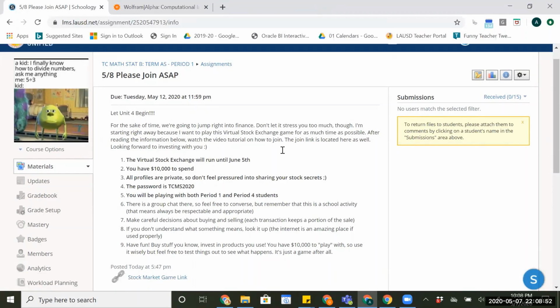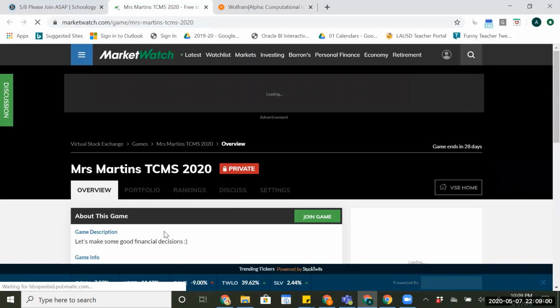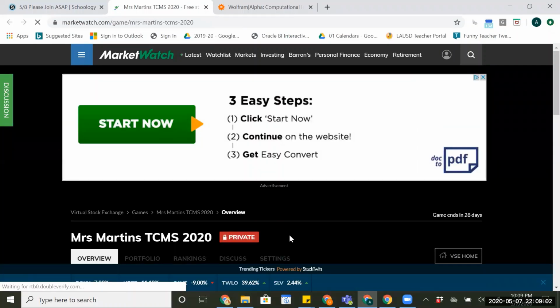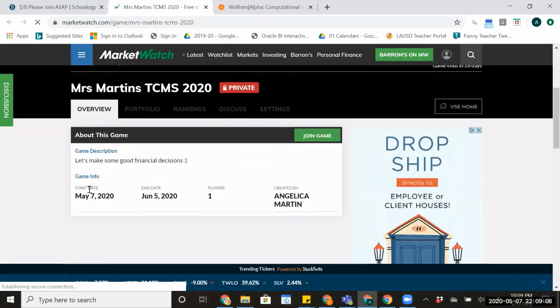All right, so at the bottom here, we've got a link for the stock market game. So I'm going to go ahead and click there, and it's going to take me directly to Mrs. Martin's TCMS 2020 game. Notice that it's private, and that's why we need the password. And we've got some information here. It's starting today. It's ending June 5th, and right now only I'm playing. It was created by me, but we've only got one player. Hopefully that number increases by the weekend. And I'm going to go ahead and join this game. You'll see the green join game button, so you'll click there.